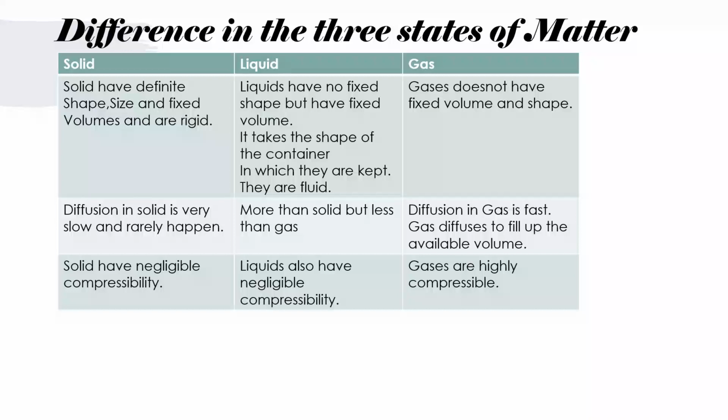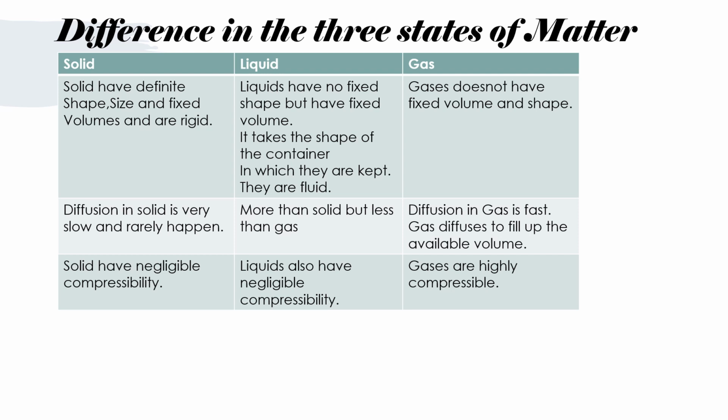In this lesson, I am going to discuss differences in the characteristics of three states of matter, that are solid, liquid, and gas. Solids have definite shape, size, and fixed volume and are rigid. While liquids have no fixed shape, they take the shape of the container in which they are kept, but they have fixed volume and they are fluid. Gases do not have fixed volume and shape.